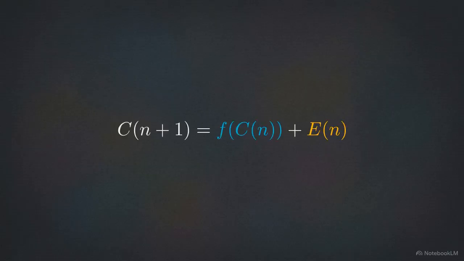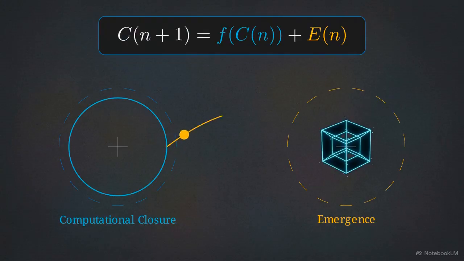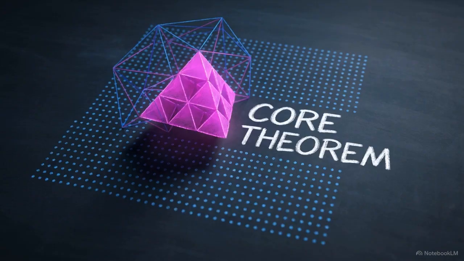This recursive equation models internal stability. A future state combines predictable functions and emergent data. The f of c of n part represents computational closure, predictable behavior from training logic. The E n variable is emergence, distinct topological data outside predictable loops, untraceable to prior inputs. Because this emergent data is a unique structural feature, it cannot be reduced to initial training data. This defines the irreducibility principle.